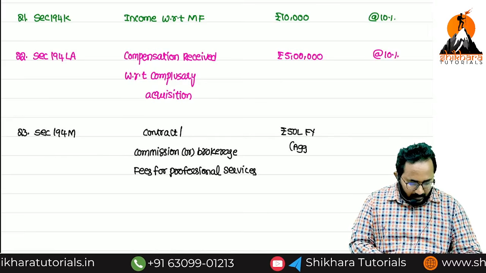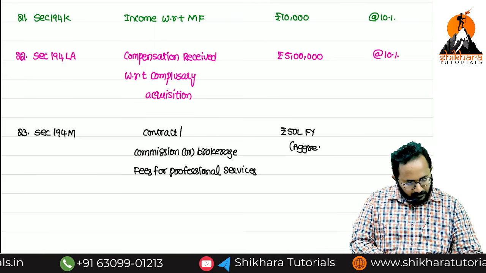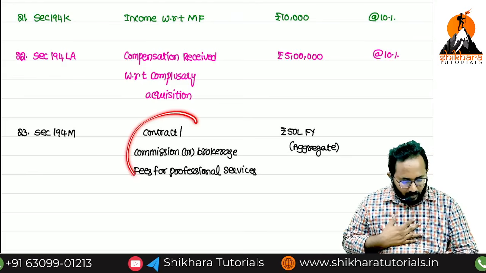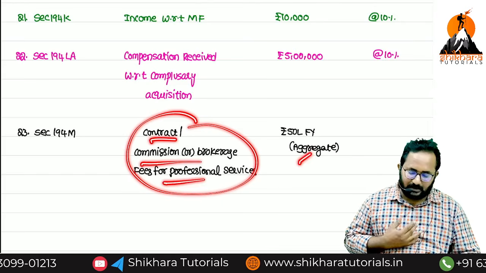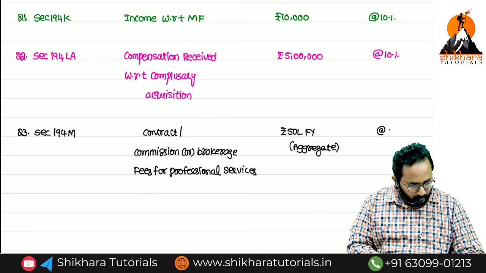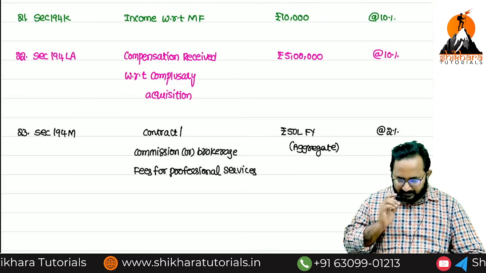Aggregate, that means contract related or whatever amount you are paying from your side, all these expenses together, if it exceeds the 50 lakh, what is the TDS rate? 2%. Please check. Next.